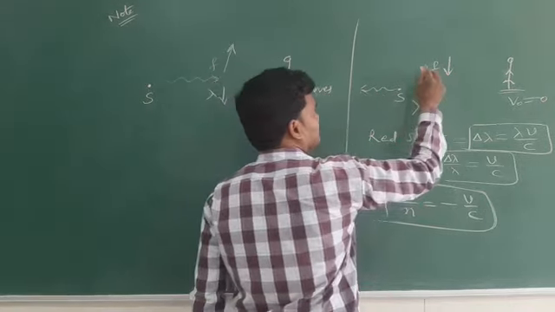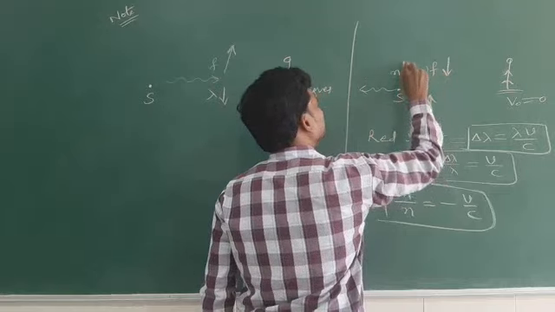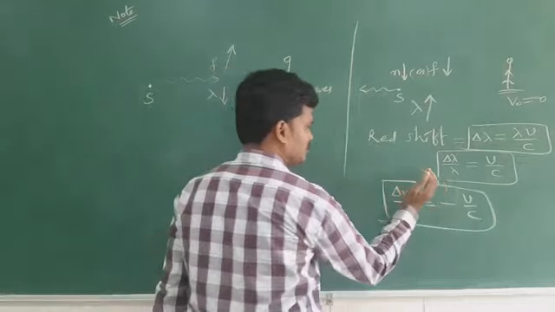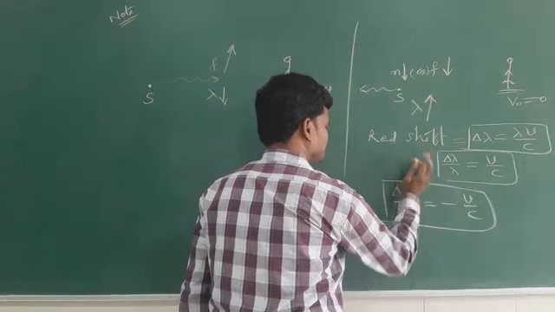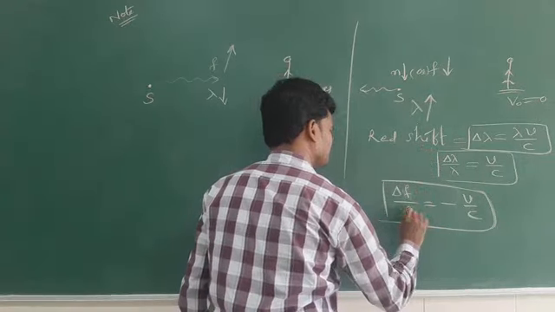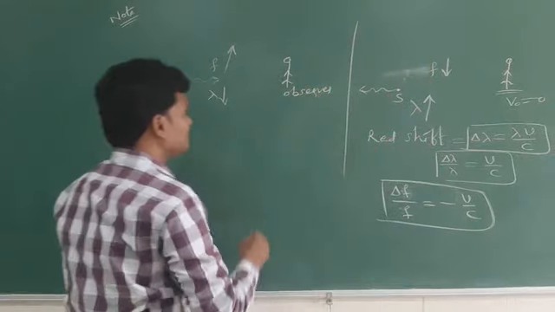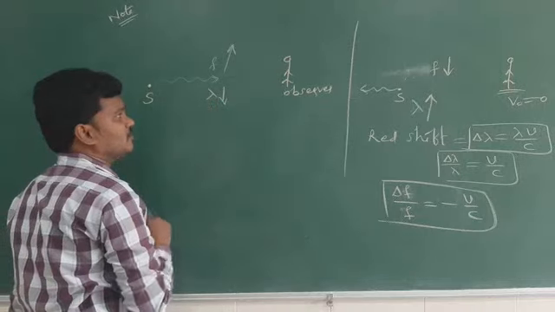Delta n, n is frequency, no? What are you using, n or f? F, sir. F. Okay, here this shift we call blue shift.